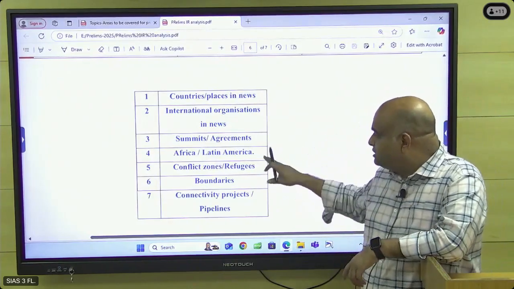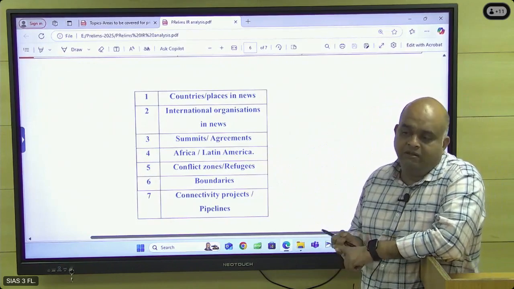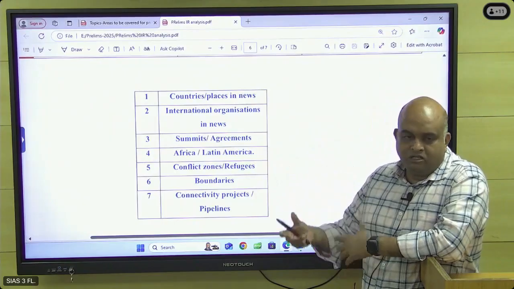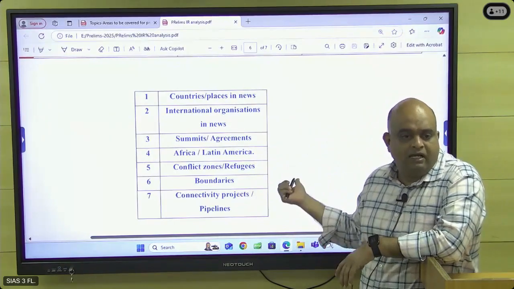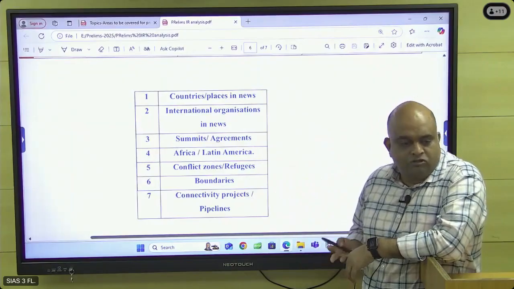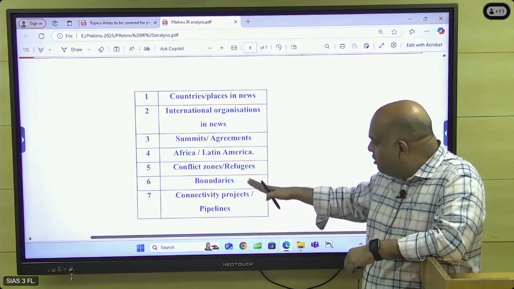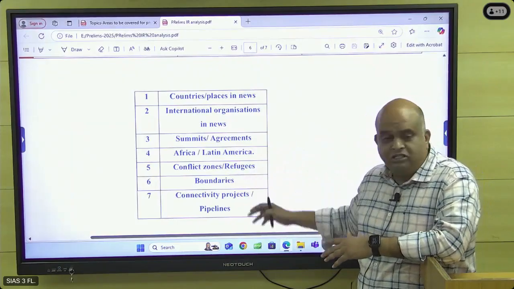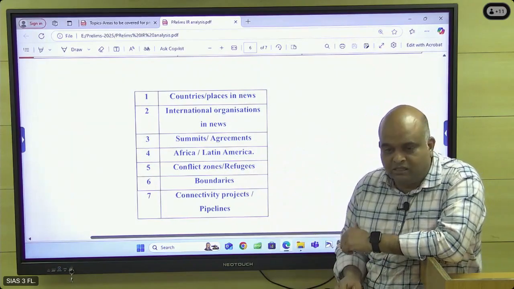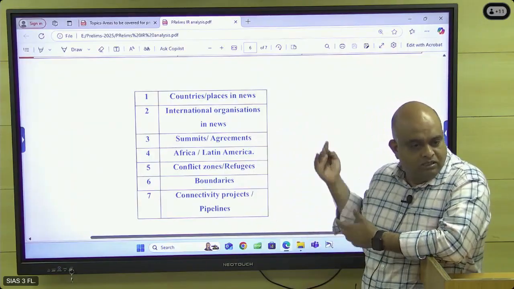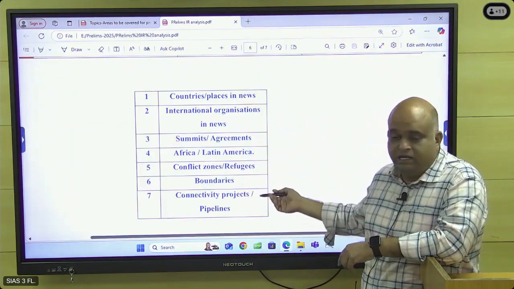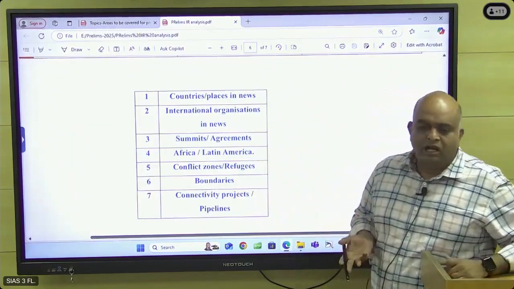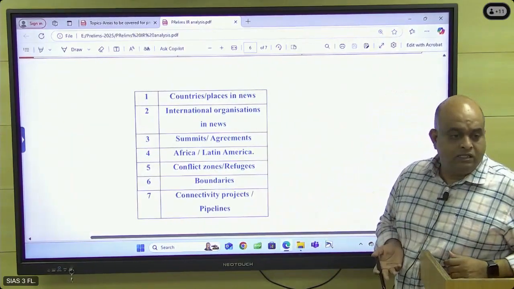And then definitely we can expect questions from Africa and Latin America. The different groups, AU, ECOWAS, Mercosur, like the different groups are there. Latin America and Africa, check for those groups. Okay, and then conflict zones, refugee centers. Because conflict zone, refugee center means it is associated with human rights, so definitely questions are there. This is the pattern. And then boundaries. Caspian Sea, Black Sea, Suez Canal, Persian Gulf, South China Sea.